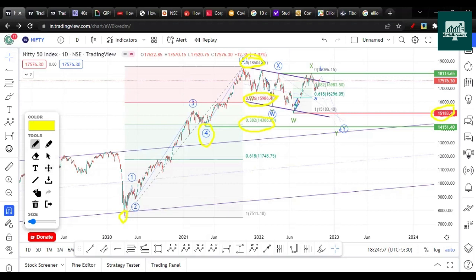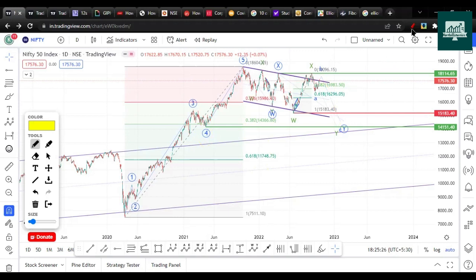So another important thing with the Elliott wave is whenever the correction starts, it usually goes towards the fourth wave's low, okay, or fourth wave's end. So this correction we are assuming can come towards 0.32 Fibonacci. There is no strict rule that it will come towards this, okay. It can even make a smaller low near 15,000 and then go up. But this is the most commonly found target on the downside. So this is what we are considering.